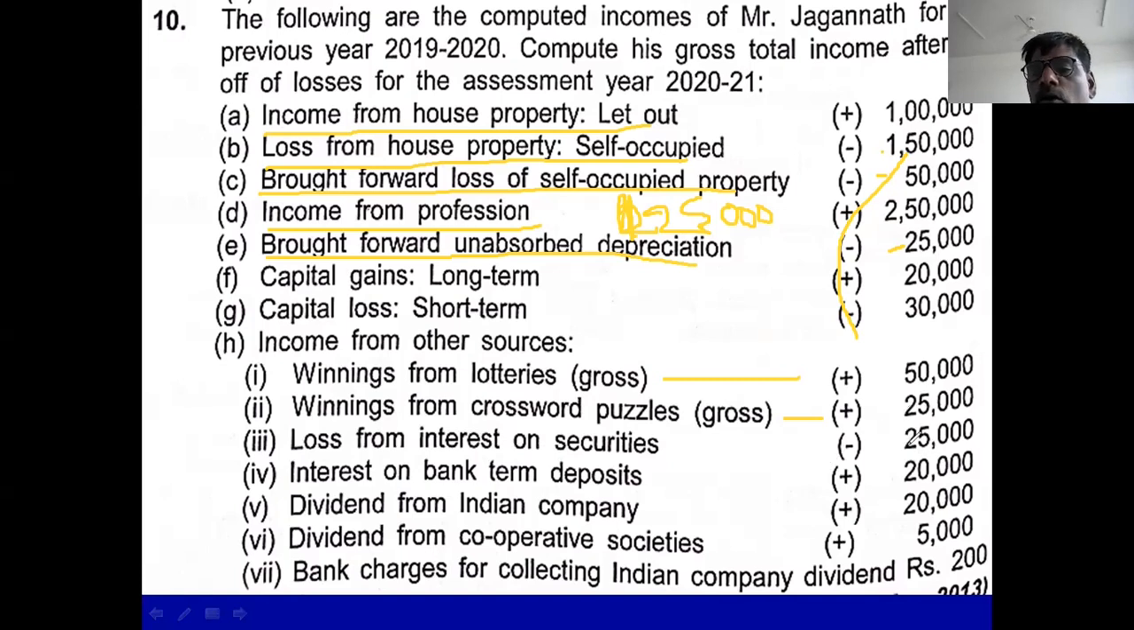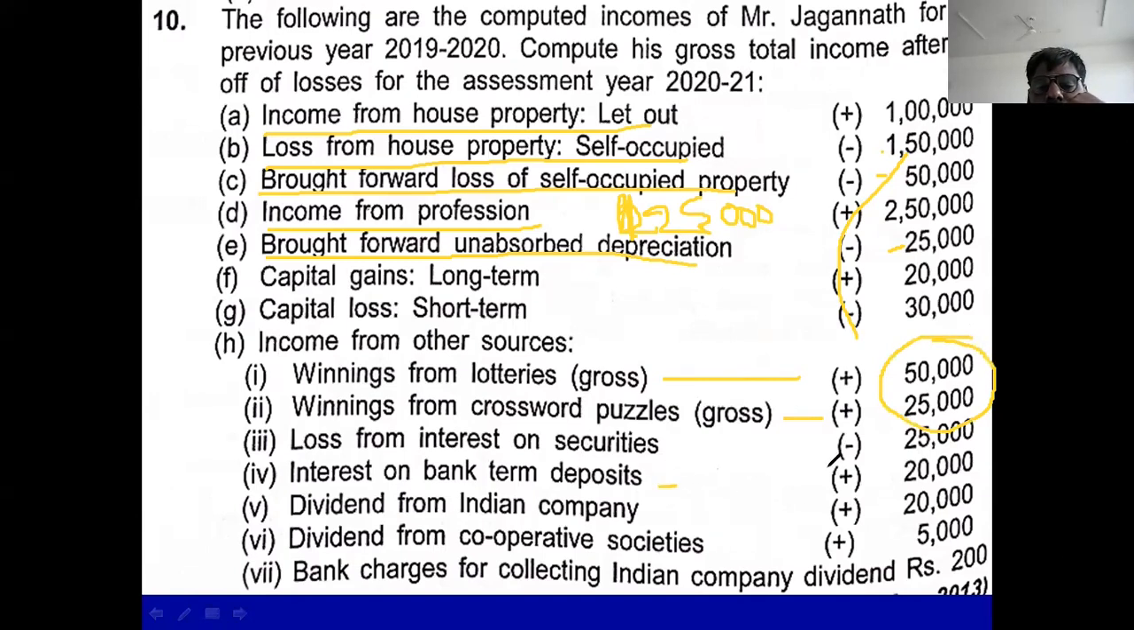25,000 loss, you adjust in the income from other sources. If it is not possible, you adjust in the business income also. Remember this. But not in these two, because these are casual incomes.